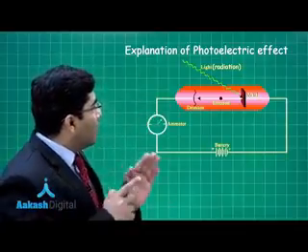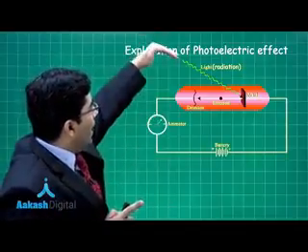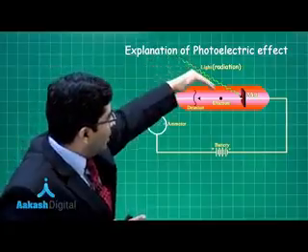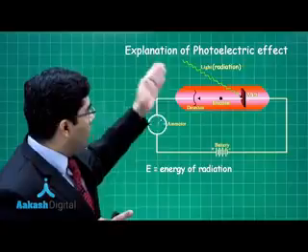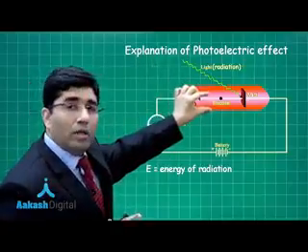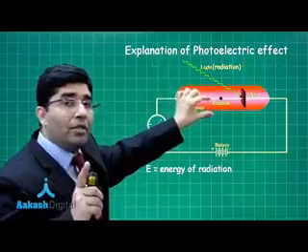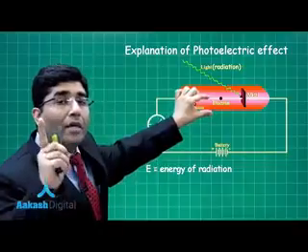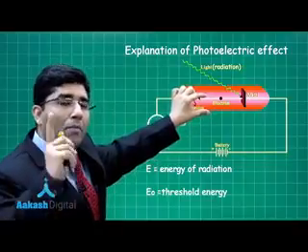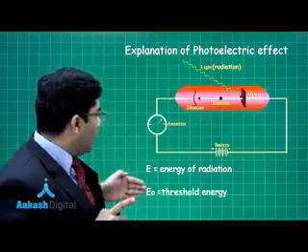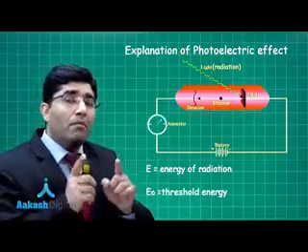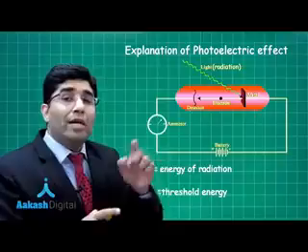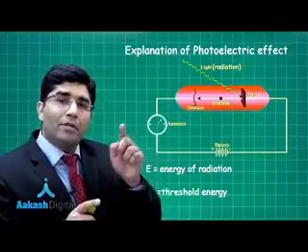Now let us assume the energy of the radiation is E. So E is the energy of the radiation and E naught is the minimum energy required to eject the electron from the metal surface. So what is E naught? E naught is the threshold energy, and threshold energy is the minimum amount of energy required to eject the electron from the metal surface.